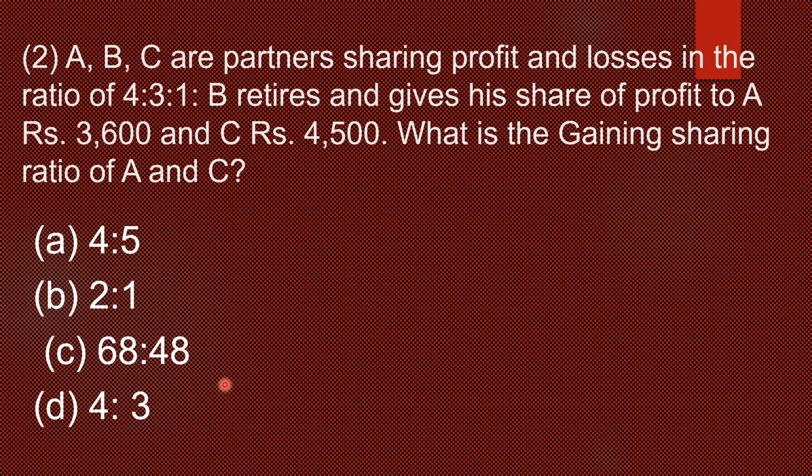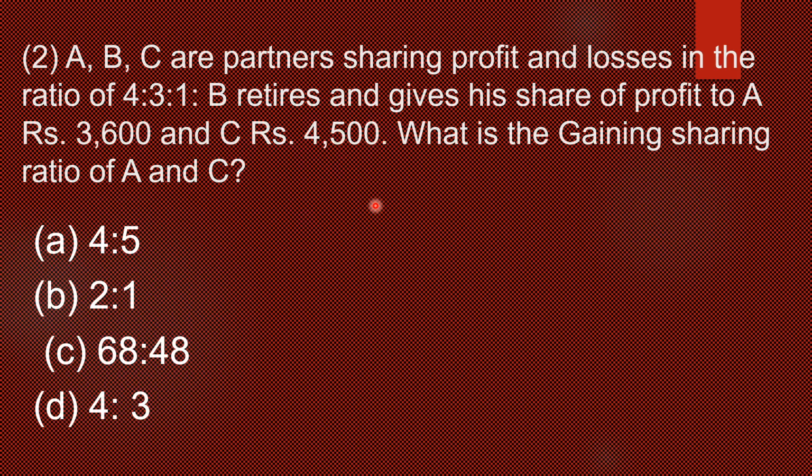Here in this case, we cannot calculate the new ratio and gaining ratio the usual way. B is going to retire, B is the retiring partner. So here we cancel out B, and for A and C you can find the new as well as gaining ratio, like 4:1. But 4:1 is not provided in the options, so that will not be the answer, because the hint here is that B retired and gave his share of profit to A, 3,600, and C, 4,500. This is a new type of question.